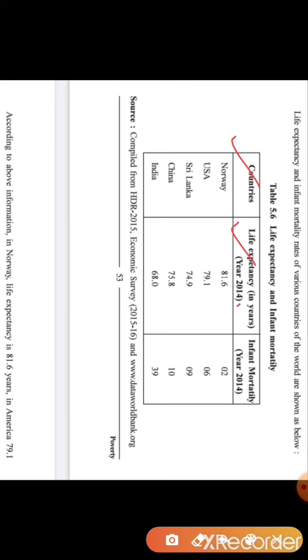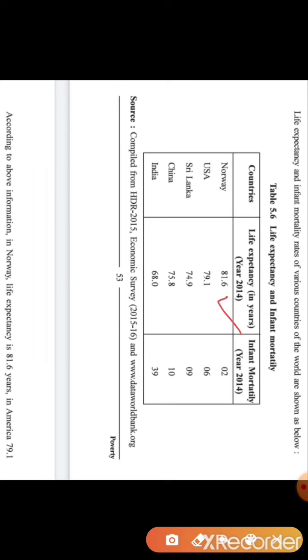It is of the year 2014. In Norway you can see the life expectancy is 81.6, USA 79.1 years, Sri Lanka 74.9, China 75.8, and India 68 years. So here it is shown that the life expectancy of Norway is quite high. The longevity of life of the people of Norway is 81.6, and in India, you can see, 68 years.